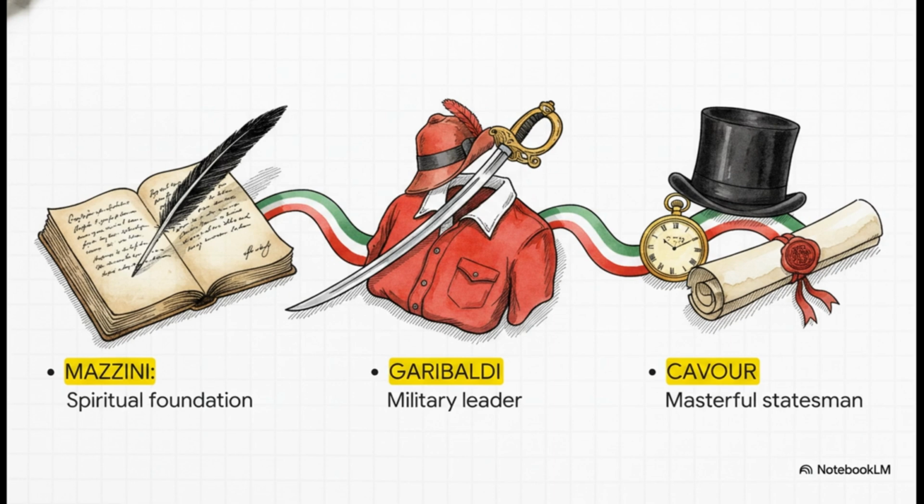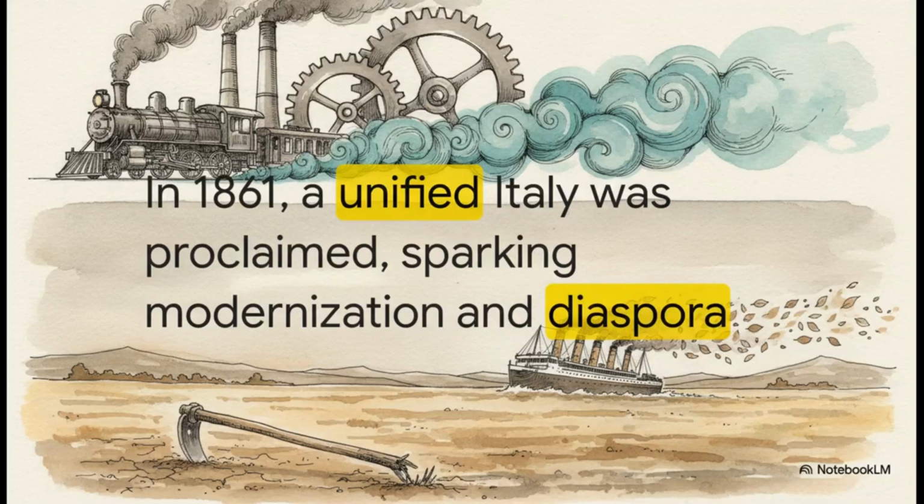And finally, Camillo Cavour, the brilliant statesman who masterfully played the diplomatic game to make unification a political reality. They definitely didn't always agree on how to do it, but together they finally broke Austrian dominance. All that blood, sweat, and diplomacy paid off in 1861 when the new Kingdom of Italy was officially proclaimed under King Victor Emmanuel II. By 1871, Rome was finally captured and made the capital.